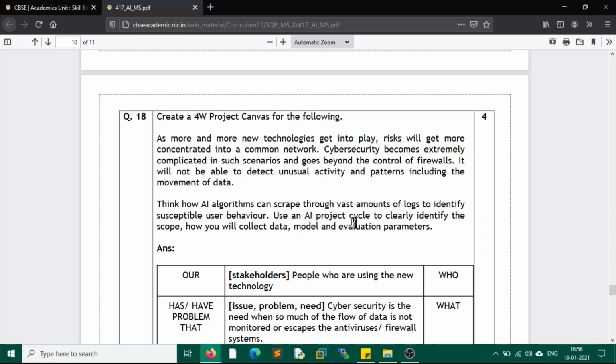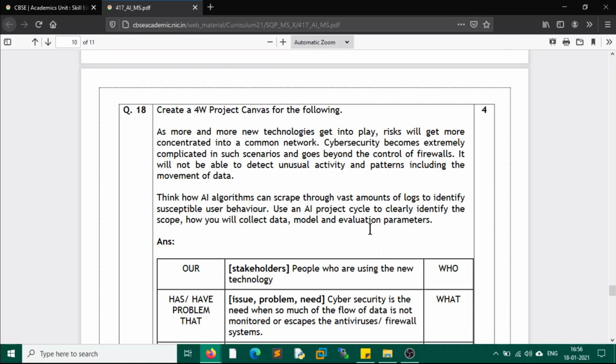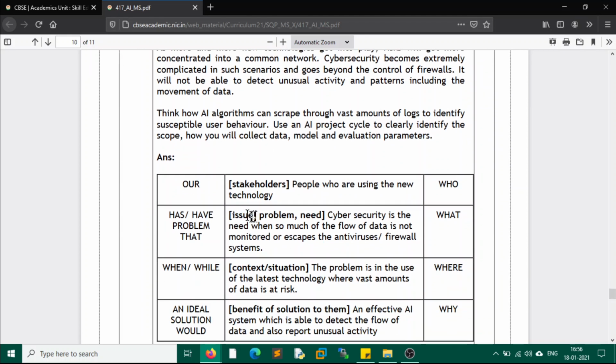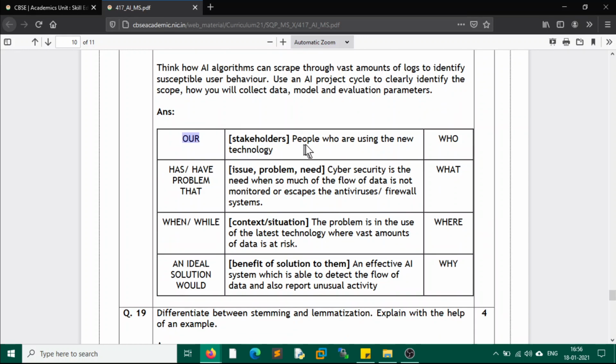Use an AI project cycle to identify the scope, how you will collect data, and the model and evaluation parameters. Here we have the answer. Then we have stakeholders. We'll be listing the people who are using the new technology. Then we have problems. So what is the problem?